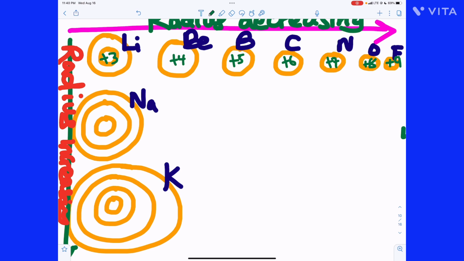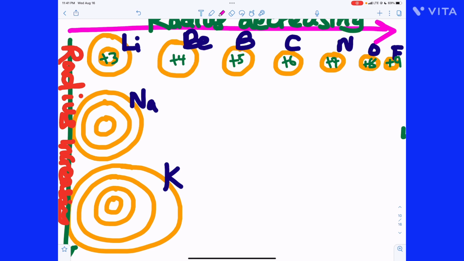So that means the positive charge in the nucleus of the atoms is increasing from left to right.